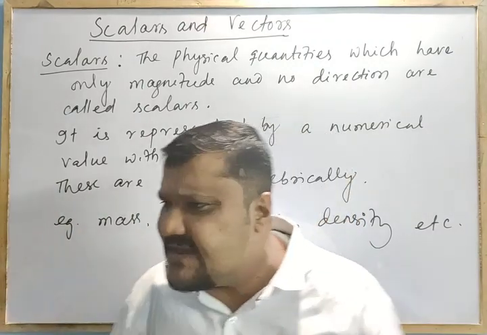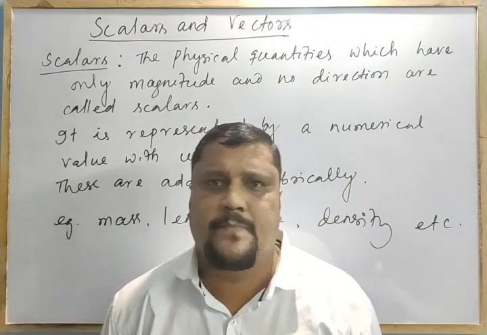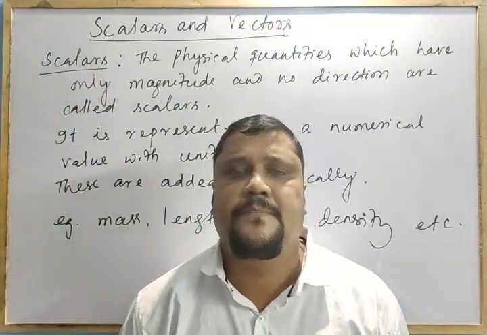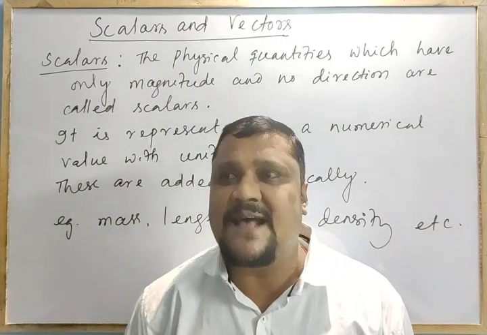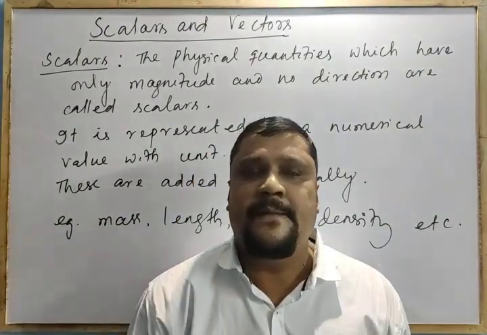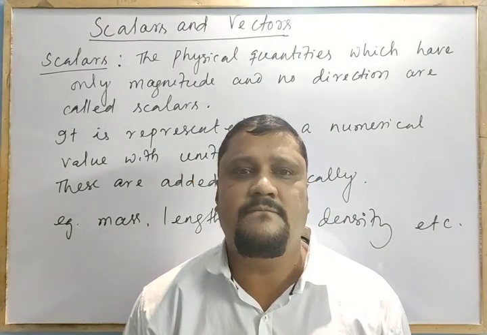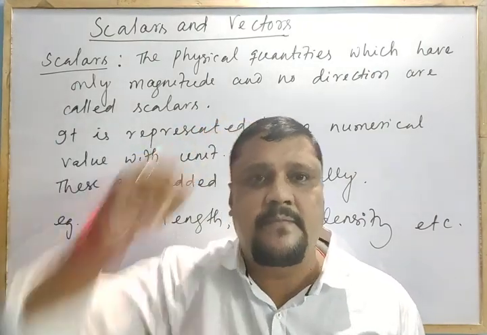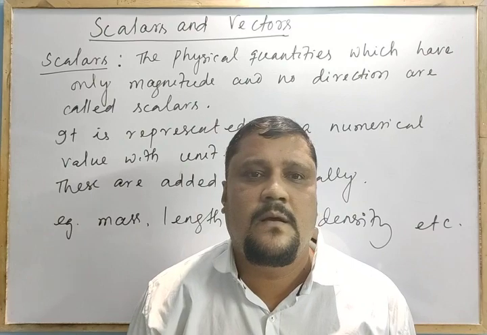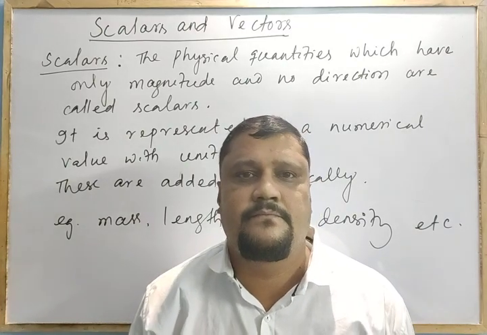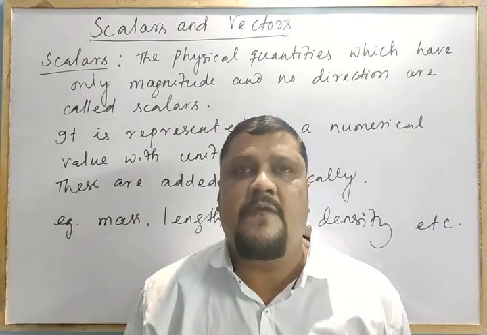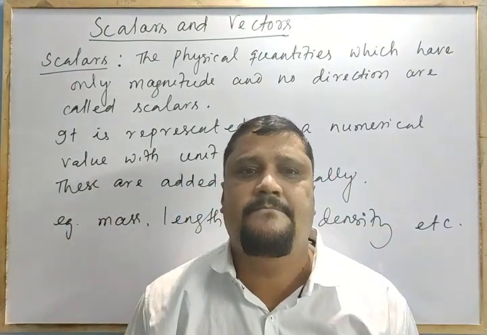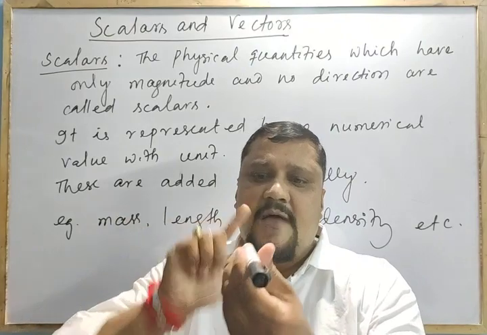And the other thing is that a bird is flying. I observe that a bird is flying. But if I say that the bird is flying at an angle of 30 degree with the horizontal, when I observe, the bird is flying at an angle of 30 degree with the horizontal. This is the horizontal. I am standing here.